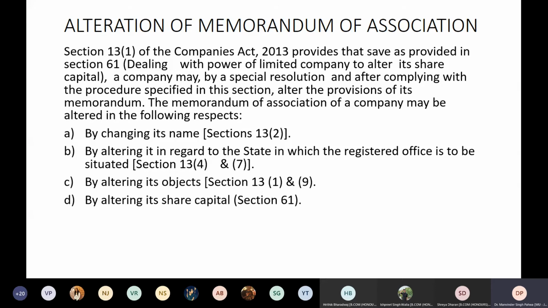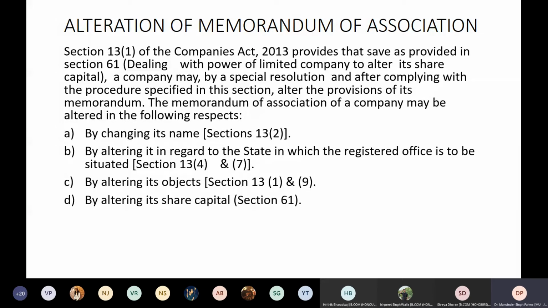Share capital also needs alteration, because sometimes the authorized capital which you have decided, suppose 10 lakh, and you have registered your company with that, is exhausted by issuing all the shares up to 10 lakhs. Now it has to increase its authorized capital. Such an increase needs an alteration in the memorandum first, and only then can you go for a change in the authorized capital. Suppose, in point B, you want to change your state from one state to another.